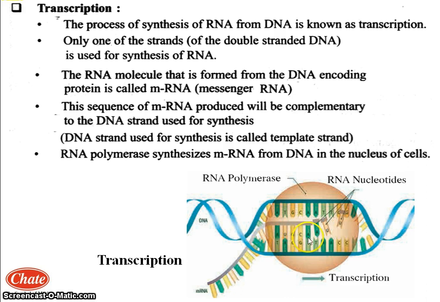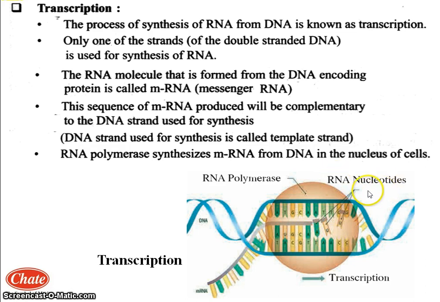So, here in this structure you can see that RNA nucleotides are there and RNA polymerase is there around the DNA, and you can observe in the diagram that only one strand of DNA is there. See it carefully, and in that you can also see the letters A, T, G, C. So these all are the nitrogenous bases, names of the nitrogenous bases, and these are known as the RNA nucleotides.